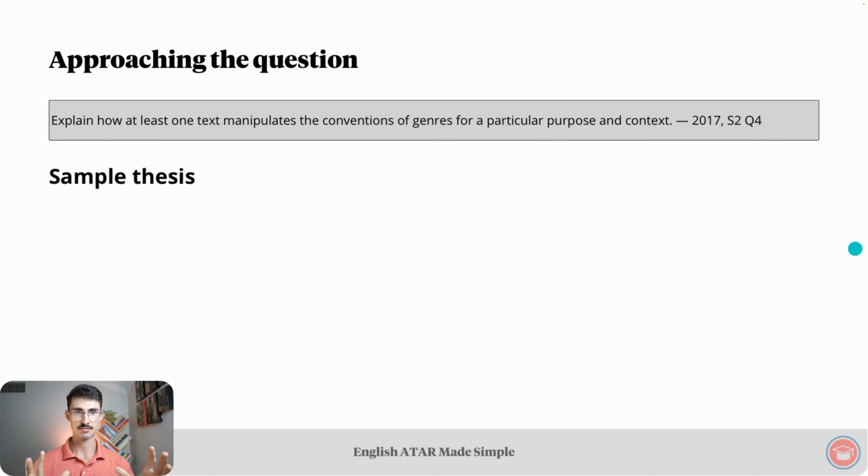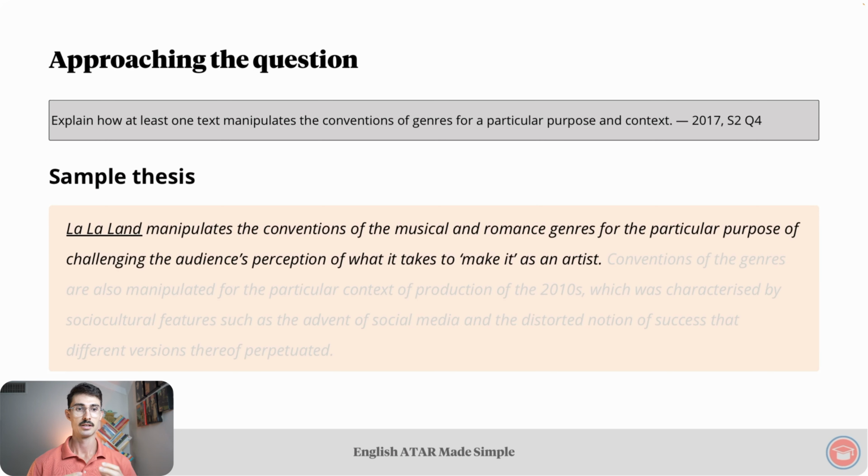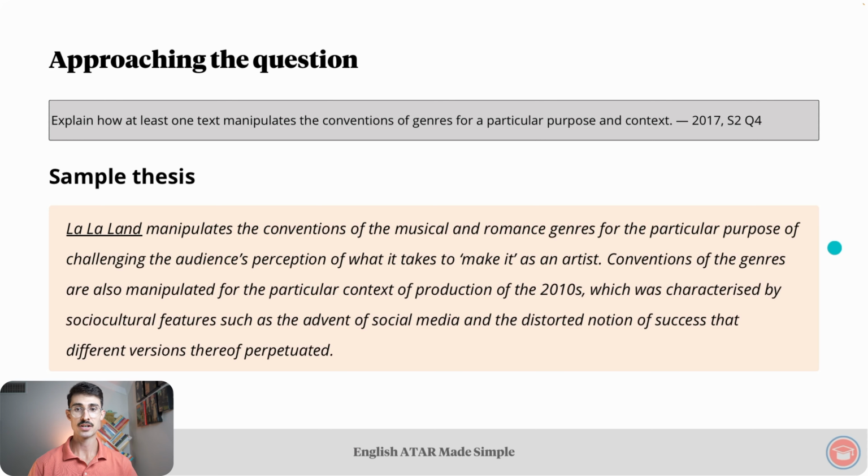Considering all of that, a sample thesis for this question might sound like this. La La Land manipulates the conventions of the musical and romance genres for the particular purpose of challenging the audience's perception of what it takes to make it as an artist. Conventions of the genres are also manipulated for the particular context of production of the 2010s, which was characterized by socio-cultural features such as the advent of social media and the distorted notion of success that different versions thereof perpetuated.